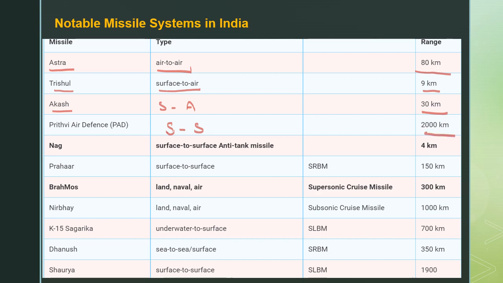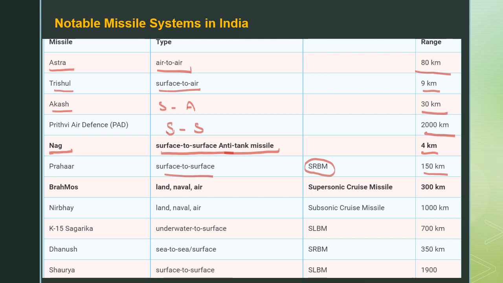And the Nag, it is a surface-to-surface anti-tank missile. This is very important. The Nag is a surface-to-surface anti-tank missile category, and its range is nearly 4 kilometers. And the Prahar, it is surface-to-surface category, and it is a short-range ballistic missile. Its range is 150 kilometers.